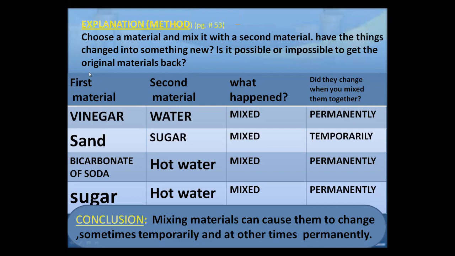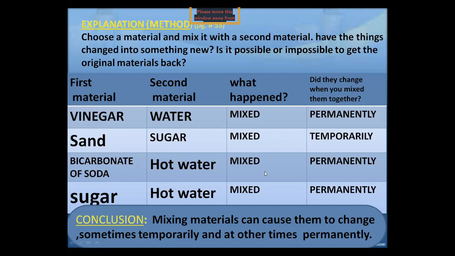Okay, when we mix vinegar with water, it will permanently change. Sand and sugar, if we mix them, they will mix, but temporarily. We can separate them, because when we mix the sugar and sand and add water, the sugar can dissolve in water, and by the filtration method we can separate the sand.